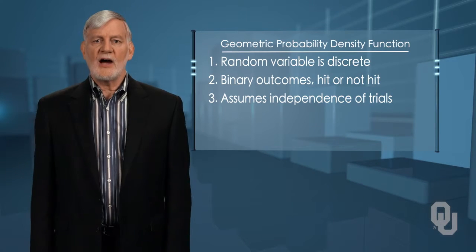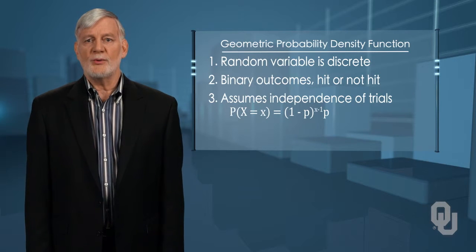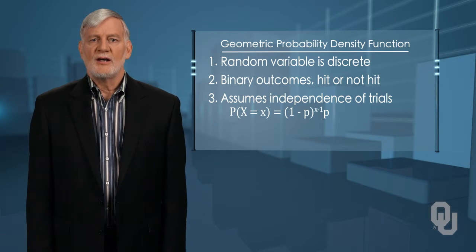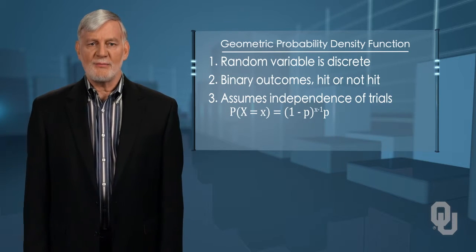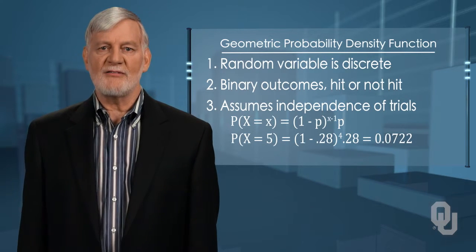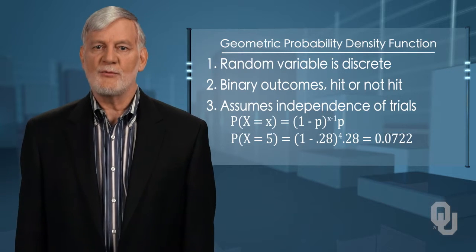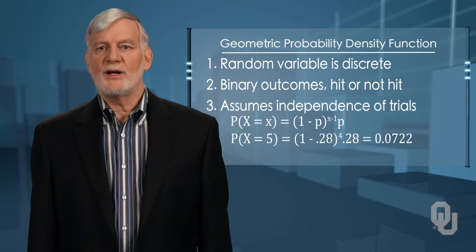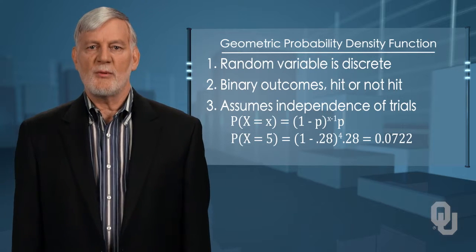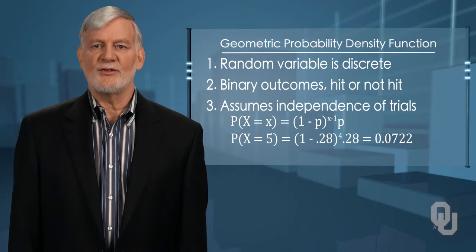Now using the formula we have, P is the probability of a success, equal to 0.28, in any one time at bat, and X is the number of times at bat before the first hit on the 5th time at bat. Entering the numbers into the formula, we have P of X equals 5 equals (1 minus 0.28) raised to the 4th power times 0.28 equals 0.0722. No, we would not be surprised with a hit. The probability of a streak of 4 failures before the next hit is only 0.0722.